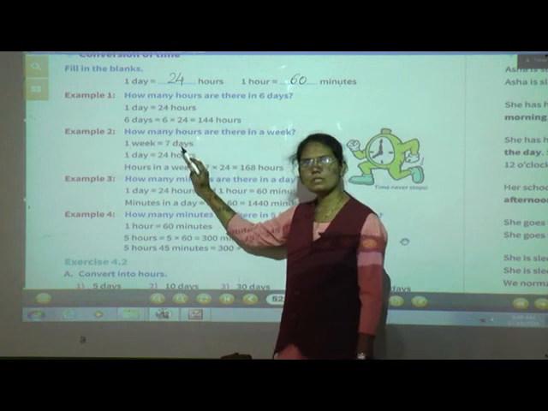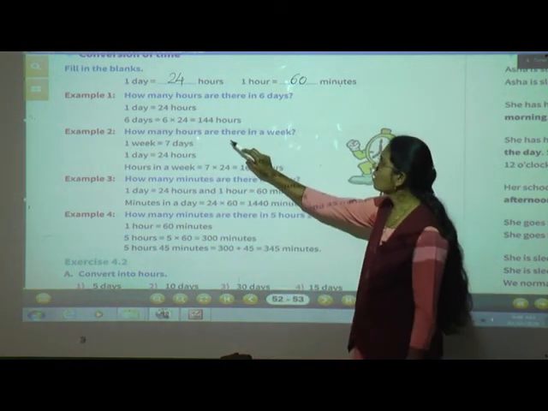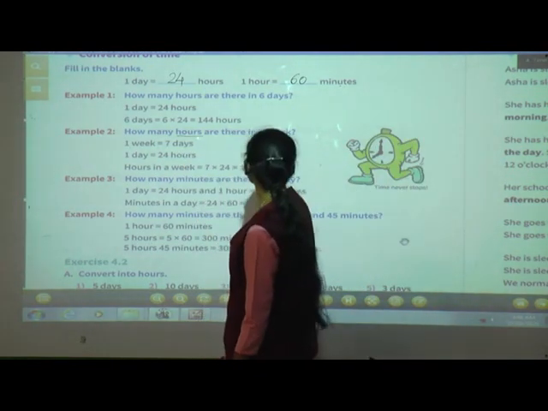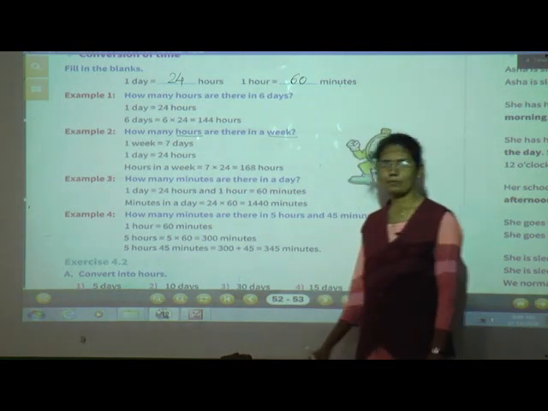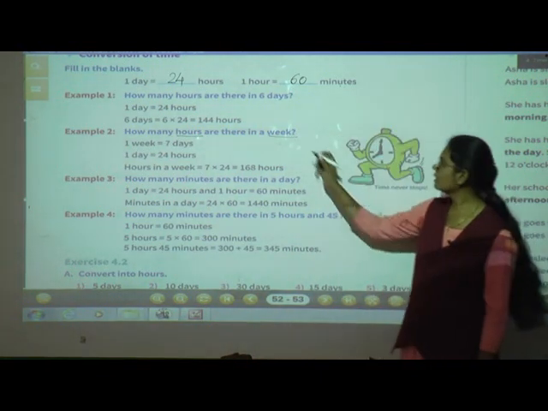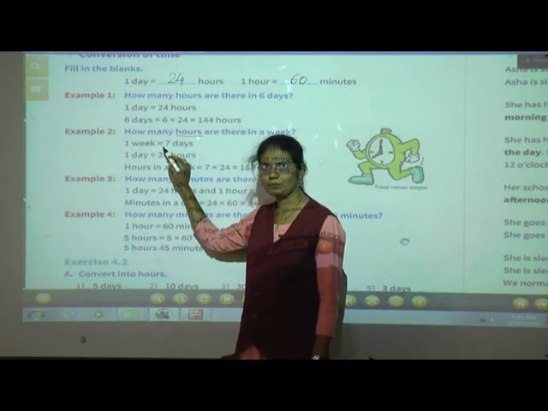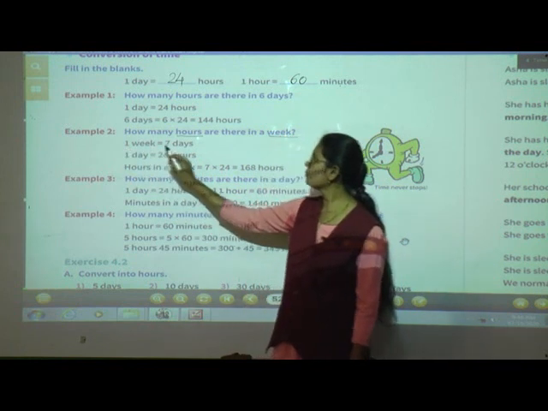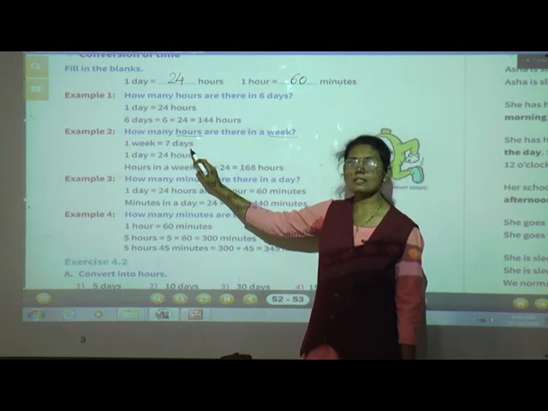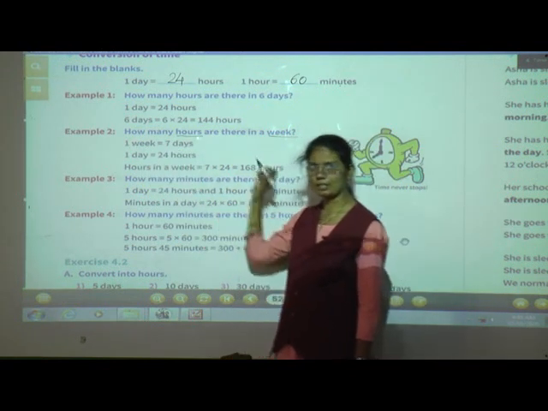1 week is equal to 7 days, because what is the question? How many hours are there in a week? See here, you have to look at these two words carefully. In a week, first we will write how many days there are. In a week there are 7 days, so here we will write 1 week is equal to 7 days.